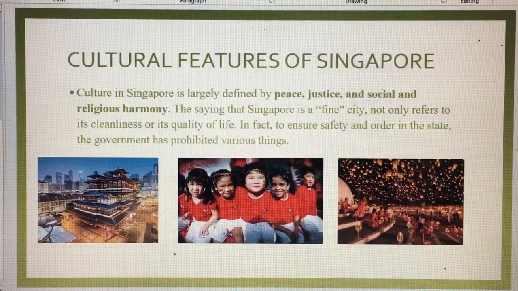Let's jump to their cultural features. Culture in Singapore is largely defined by peace, justice, and social and religious harmony. The saying that Singapore is a fine city not only refers to its cleanliness or its quality of life. In fact, to ensure safety and order in the state, the government has prohibited various things.